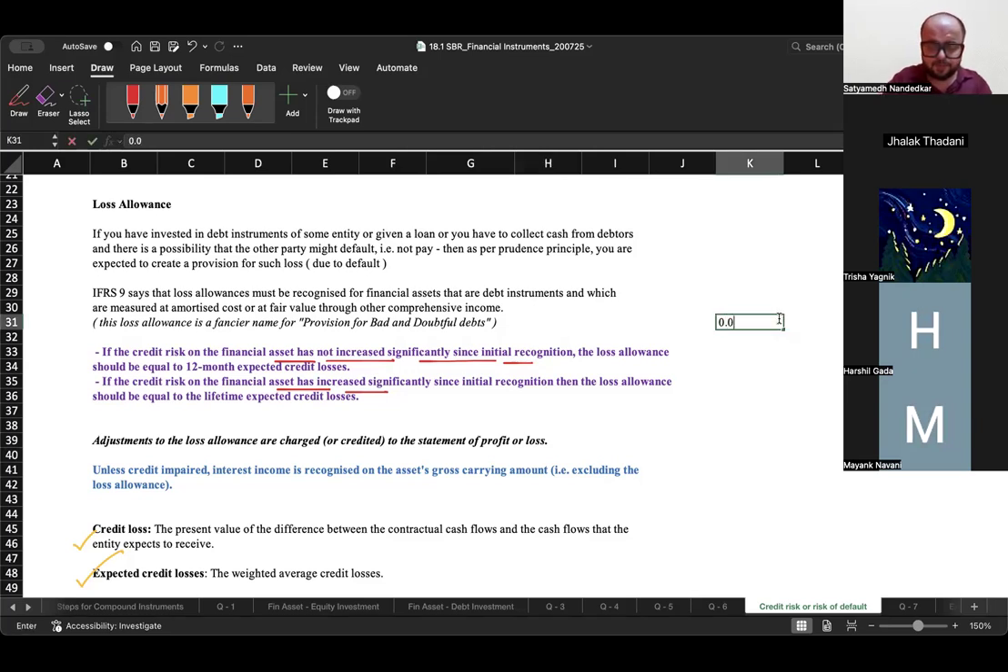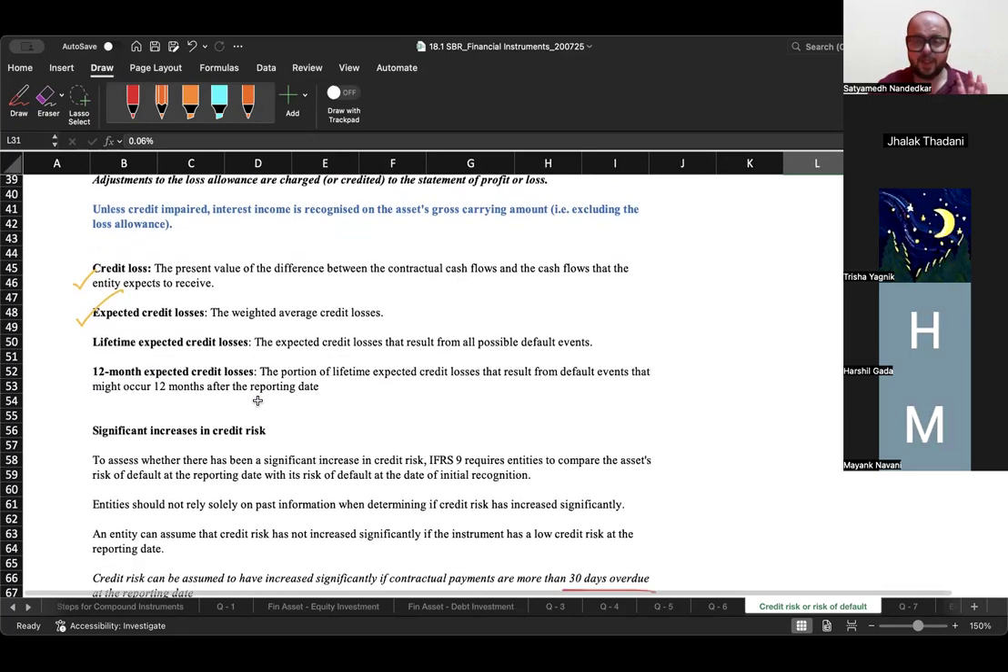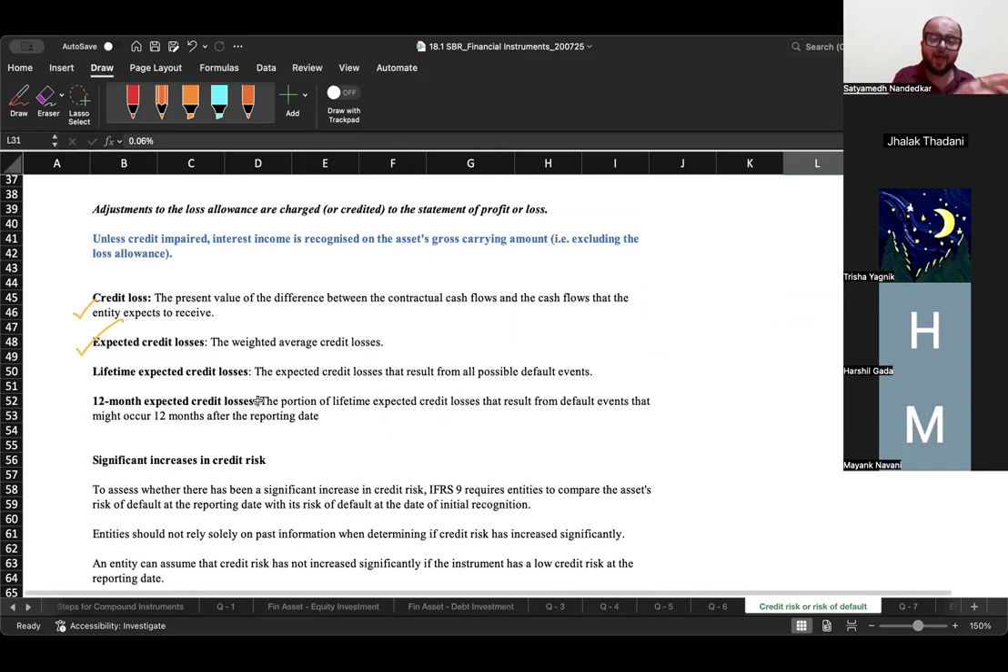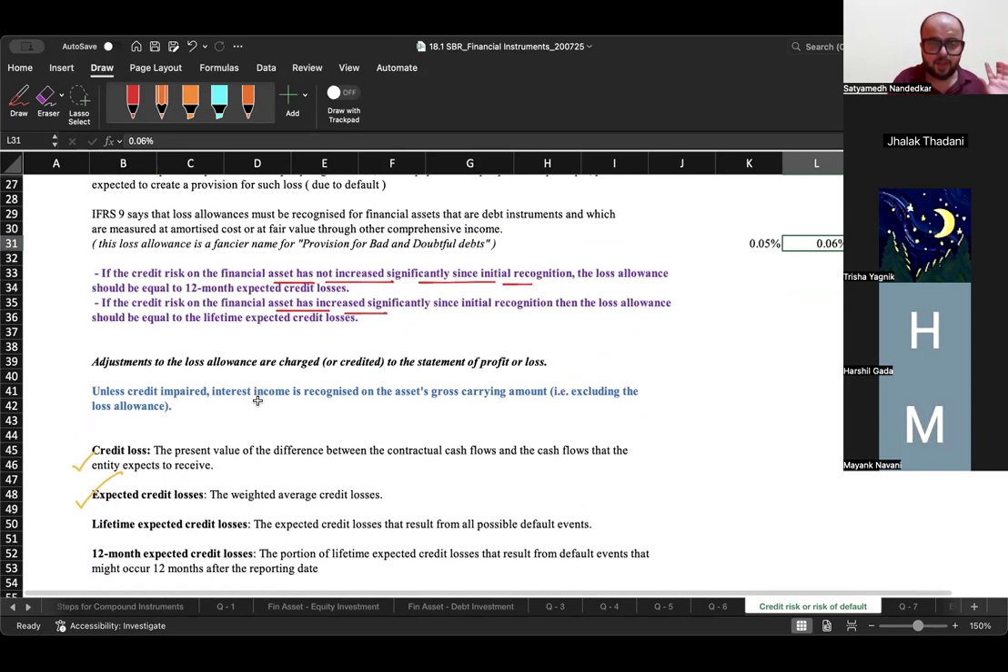So, the probability of loss has gone up from 0.05% to 0.06%, which means the credit risk on the financial asset has not increased significantly since initial recognition. The loss allowance should be equal to 12-month expected credit loss. What do you mean by 12-month expected credit loss? The value of how much loss can happen in the next 12 months. Okay, how much of a default can occur in the next 12 months.